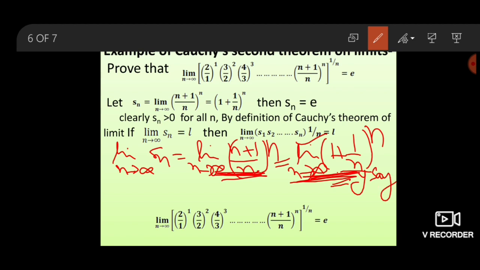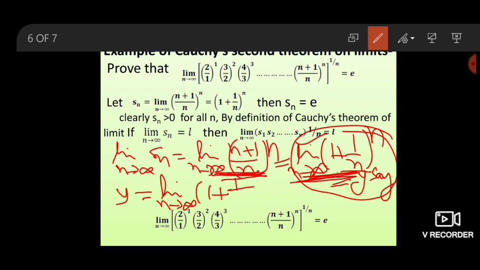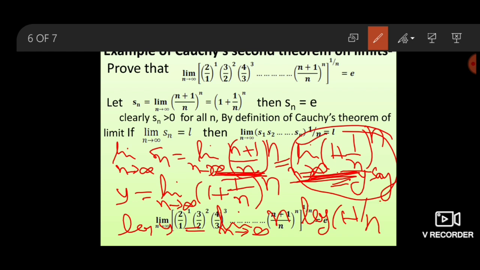Now we solve this limit. Take y equal to limit n goes to infinity (1 plus 1 upon n)^n. Taking log on both sides, log y equals limit n goes to infinity n log(1 plus 1 upon n).